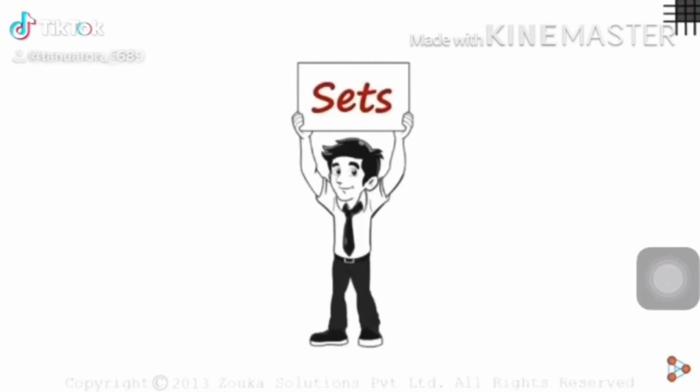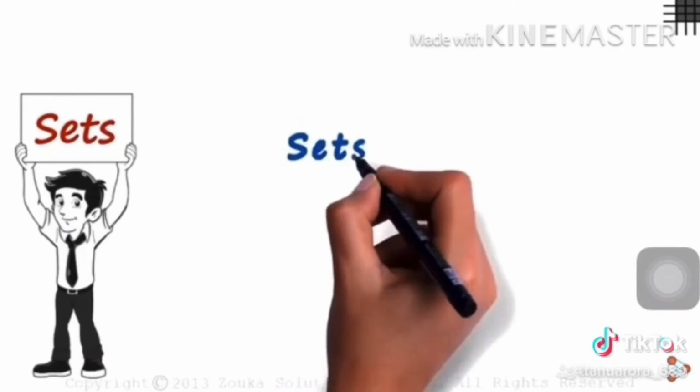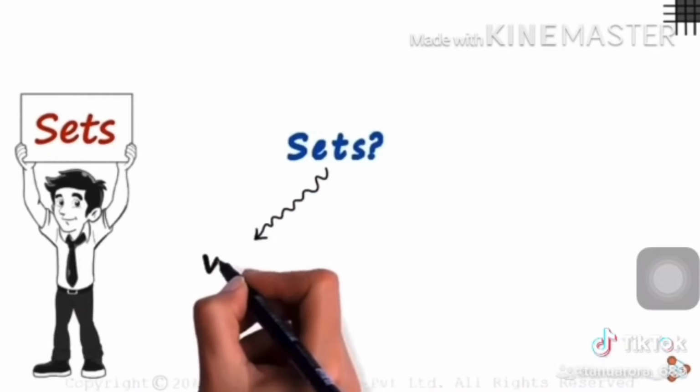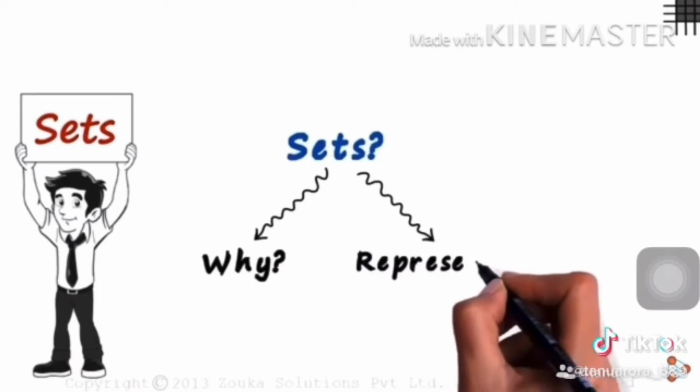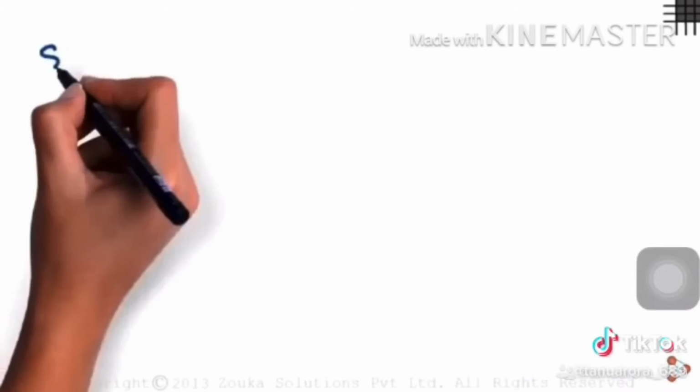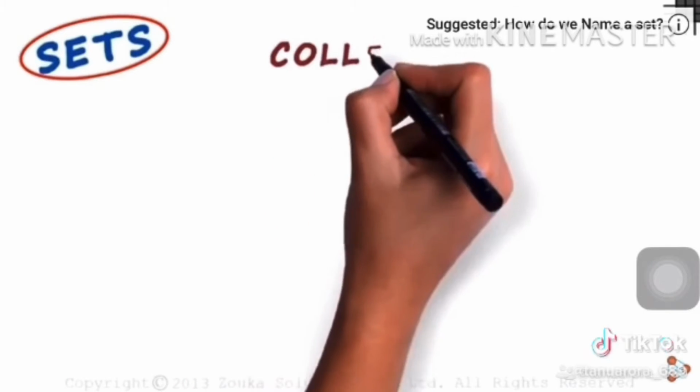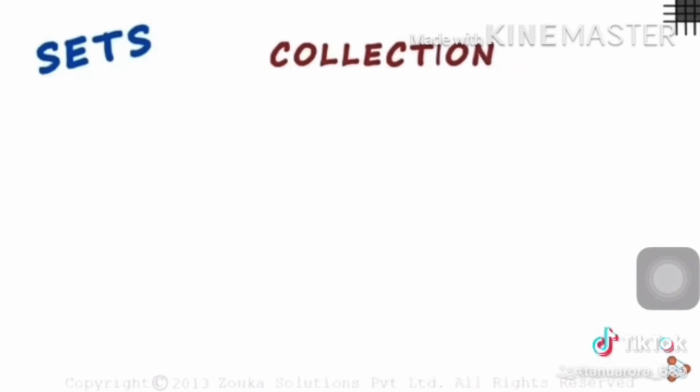Sets are by far the simplest topic in mathematics. We just have to tackle three simple questions about sets. First, what are sets? Second, why do we need sets? And third, how to represent them. Let's get started. Let's discuss the first question, what are sets? Sets are simply collections of objects.